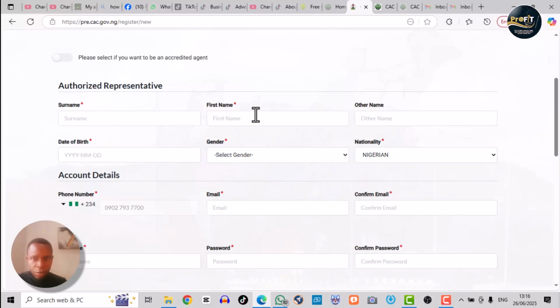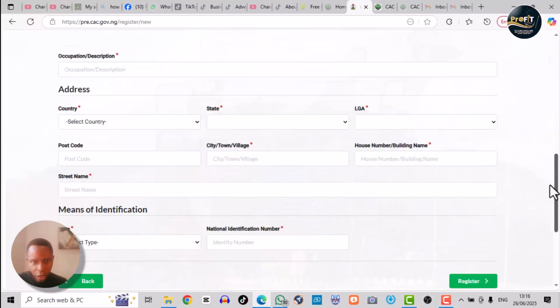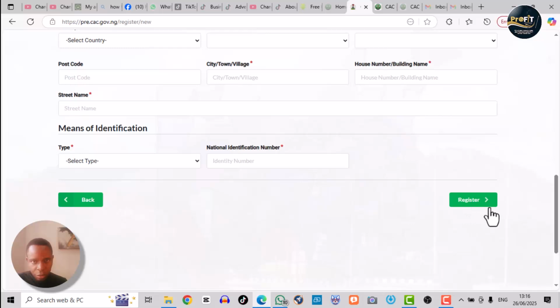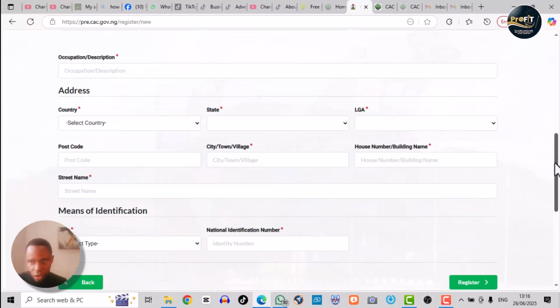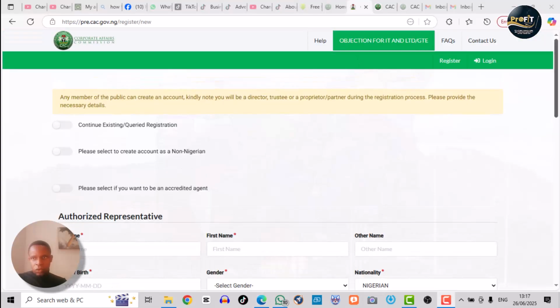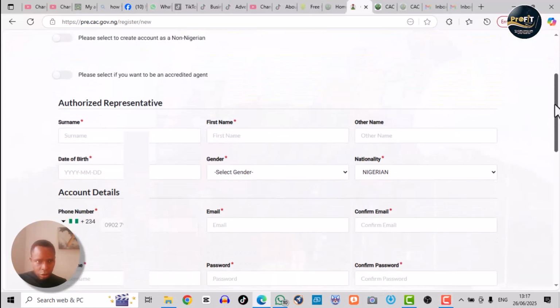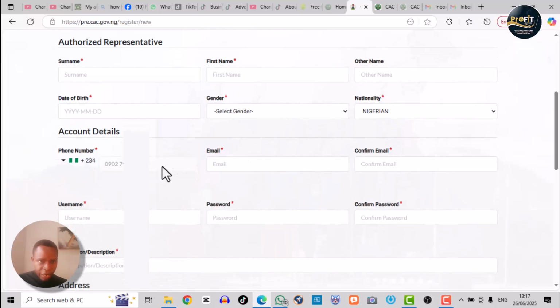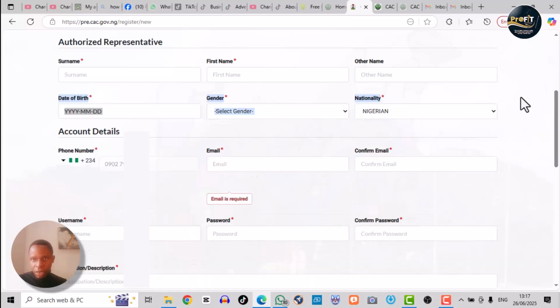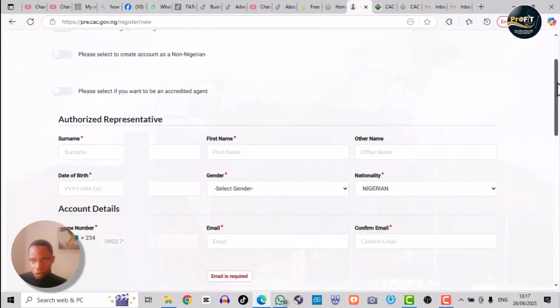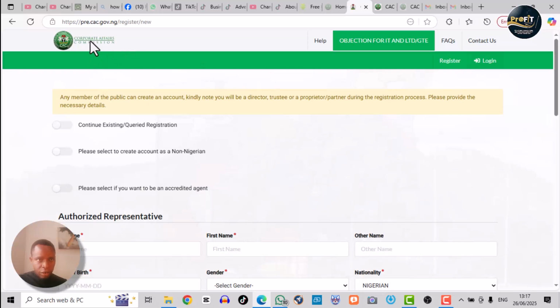So I'll quickly fill up this for my client and then we'll head over to register. Once I'm done, I'll click on register here and we'll see the next stage. Note before I continue, because I might not show you what is here, that they have already fixed your number here because we added our number before we got to this point. So you don't need to fill this part, it's already taken. So go ahead to fill other parts. In case you get confused, that's why you needed to put the right phone number here. All right, so I'm going to fill up this right away.